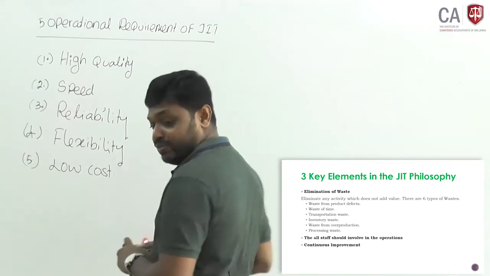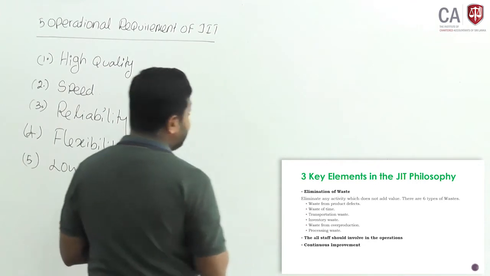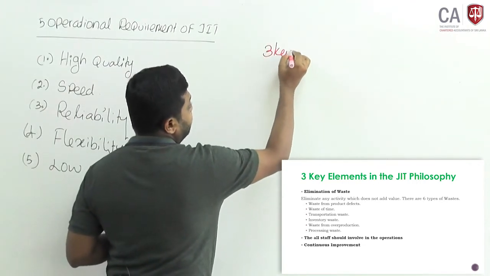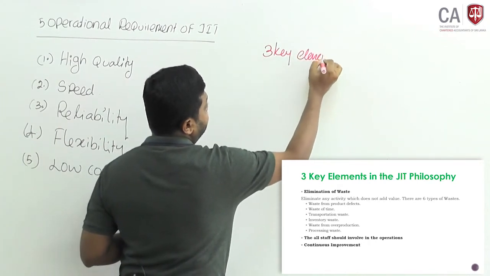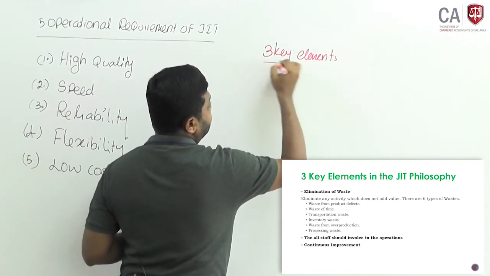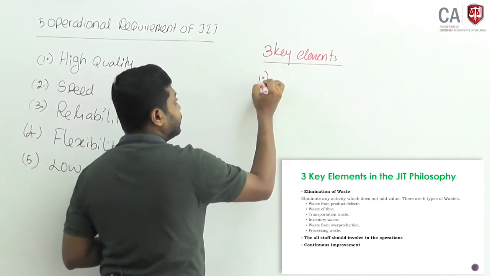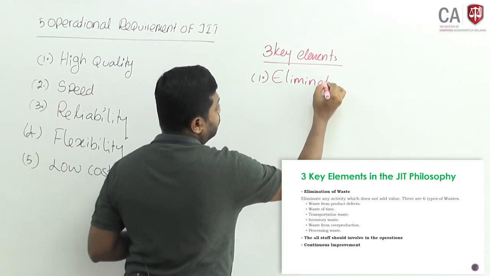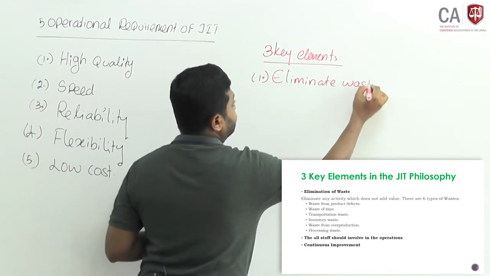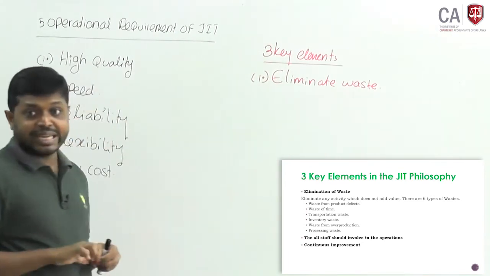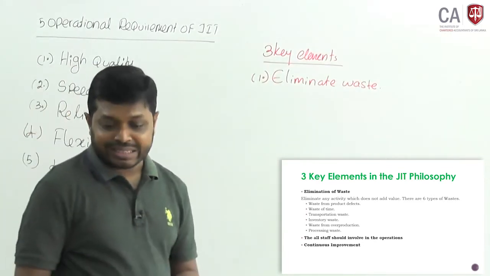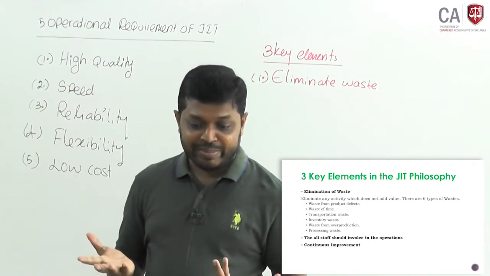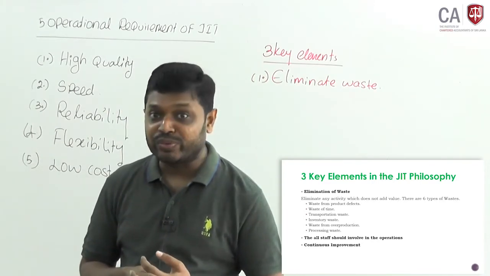Therefore, under the JIT philosophy, there are 3 key elements. Number 1, eliminate waste. There are different kinds of waste in the manufacturing process. Eliminate any activity which does not add value.